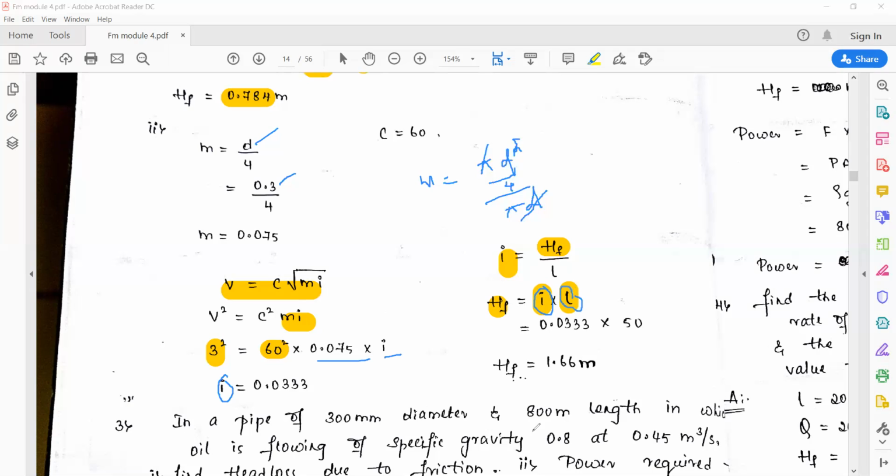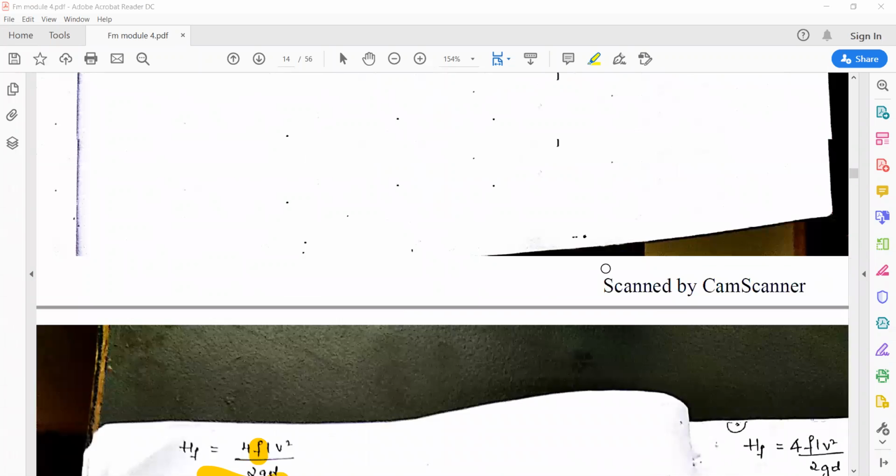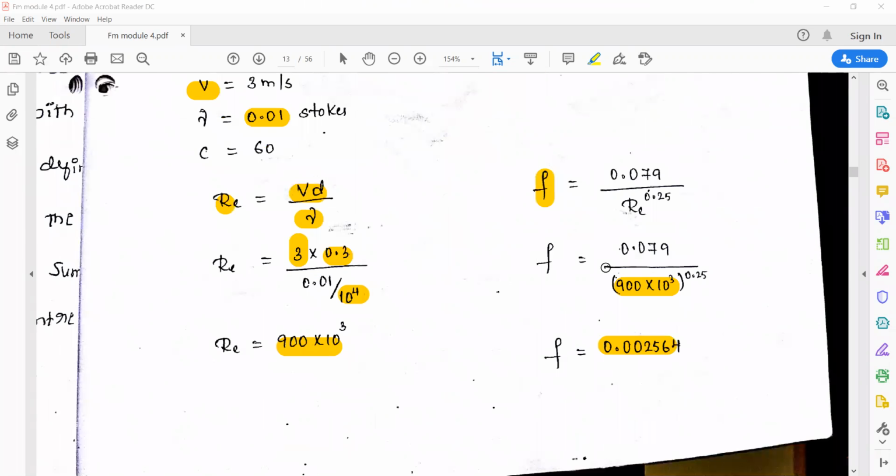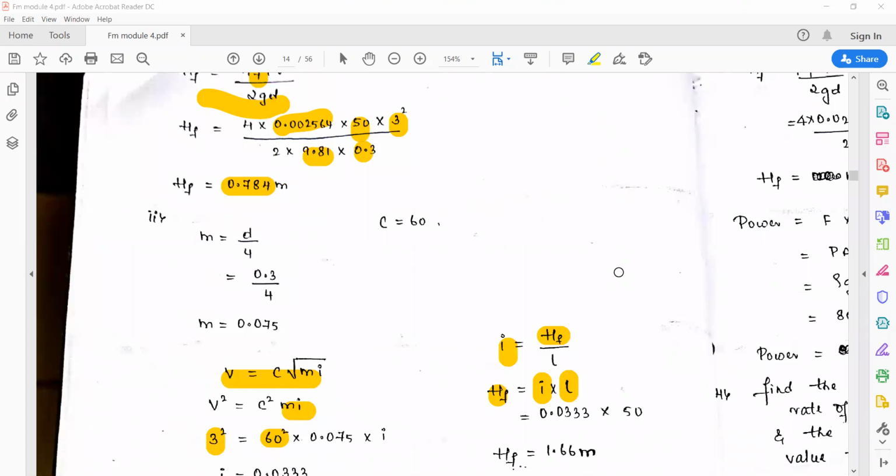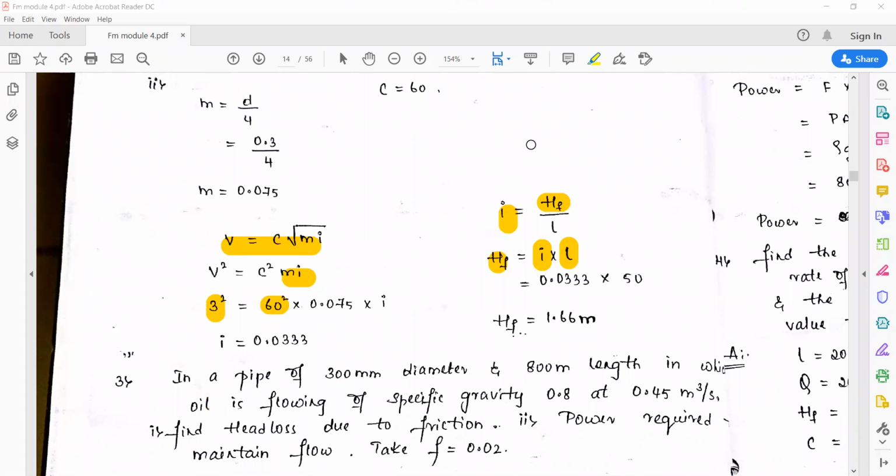So i into L gives you the value of HF, that is 1.66 meters. The head loss due to friction is 1.66 meter. So this is the value of HF using the Chezy equation and also the Darcy-Weisbach equation. I hope you have understood. Thank you.